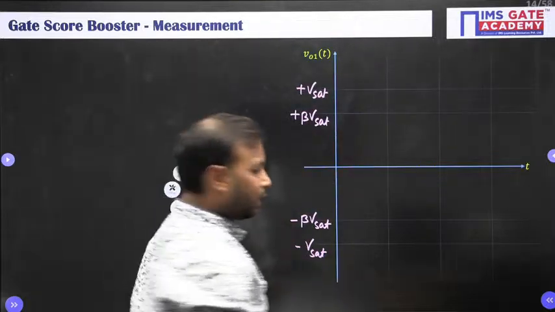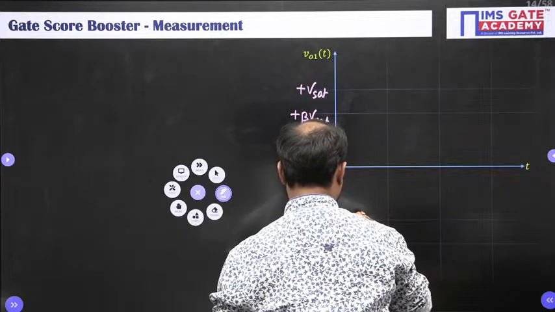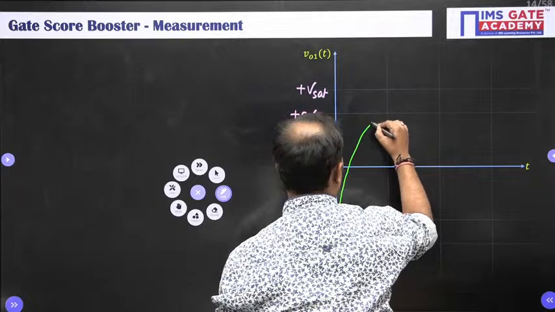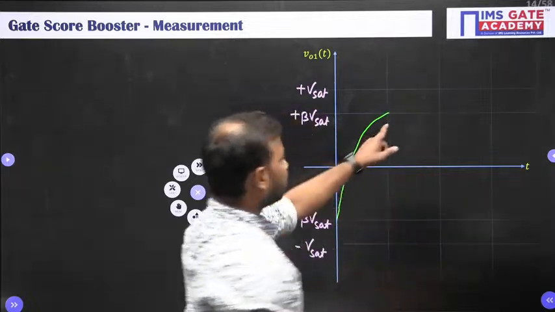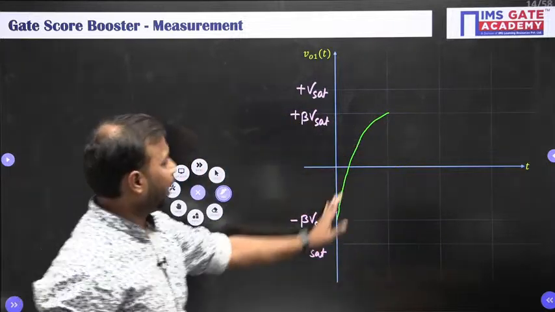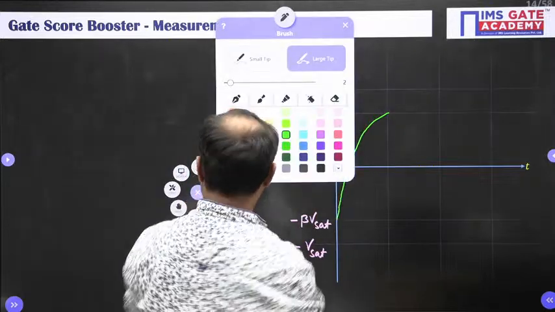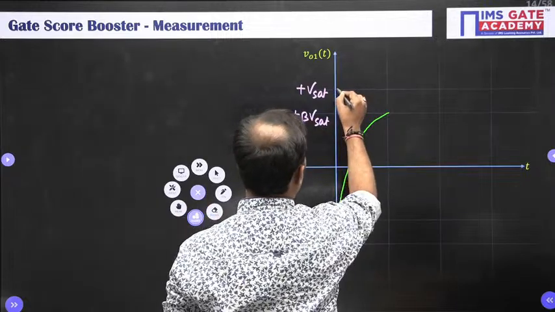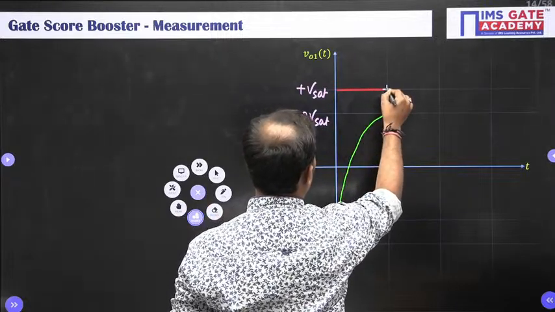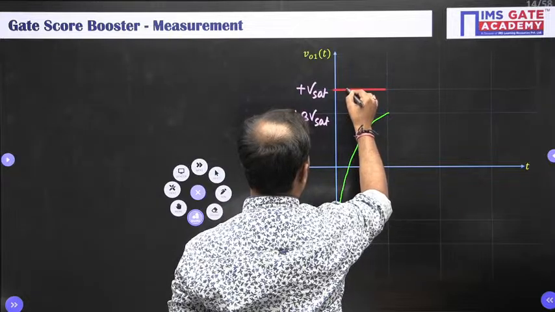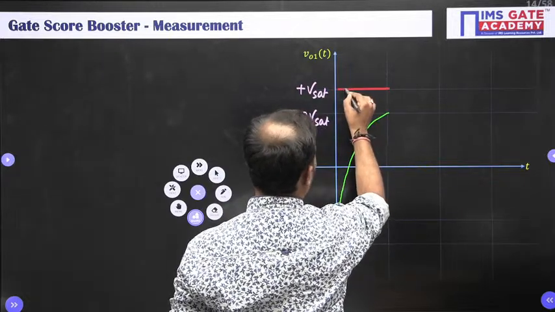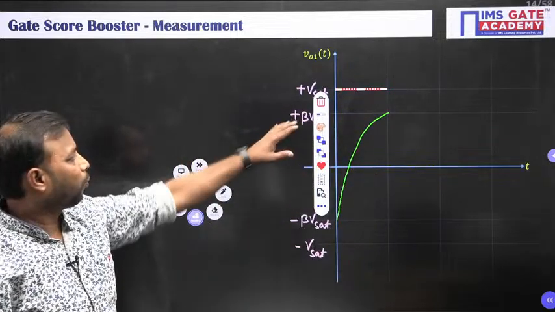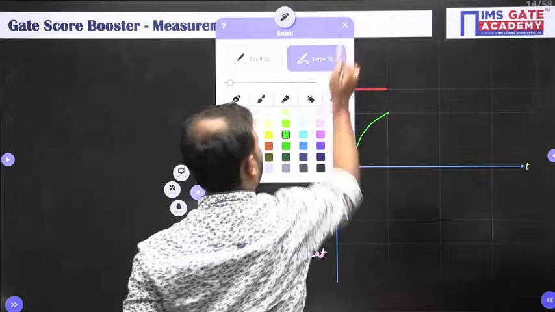Now your capacitor is going to be charged like this, and it goes till plus beta V set. So till this point your output will be V set, as I told you.